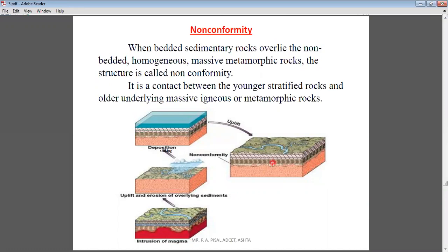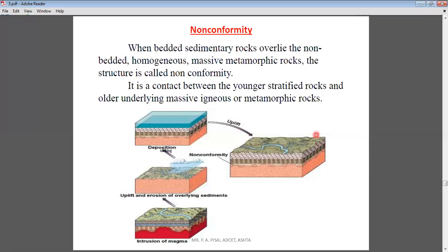And the rocks which are present above the unconformity are sedimentary rocks which are in a horizontal sequence. Now here, when bedded sedimentary rocks overlie the non-bedded homogeneous massive metamorphic rocks or igneous rocks, the structure is called a non-conformity.